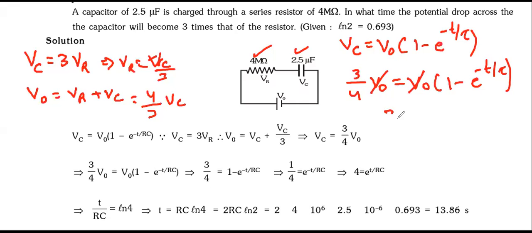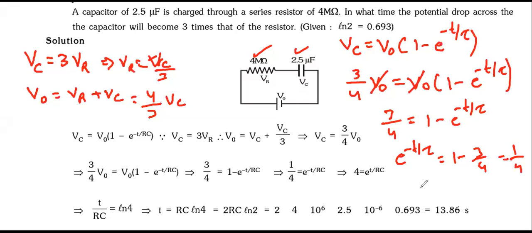So 3 by 4 is equal to 1 minus e to the power minus t by tau. Take this to this side, this to this side. So we will get e to the power minus t by tau equal to 1 minus 3 by 4, which is equal to 1 by 4. So e to the power t by tau is equal to 4.